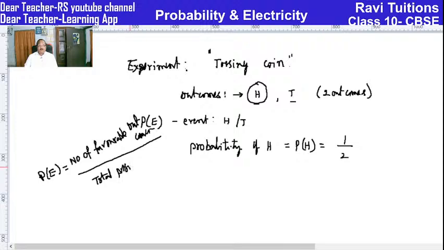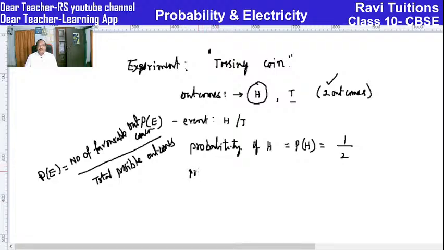This is the formula you can remember. Here total possible outcomes is 2. The number of outcomes favorable to H is only 1. Therefore probability of getting H is equal to 1 by 2.